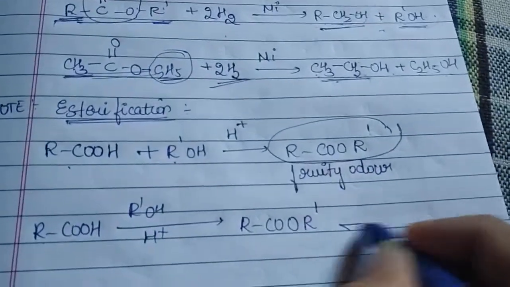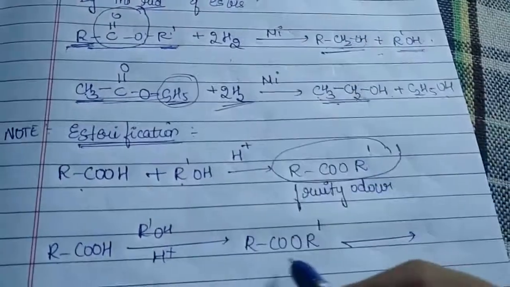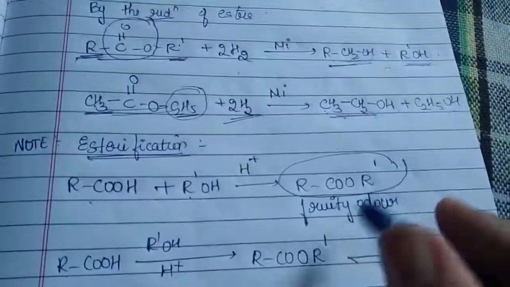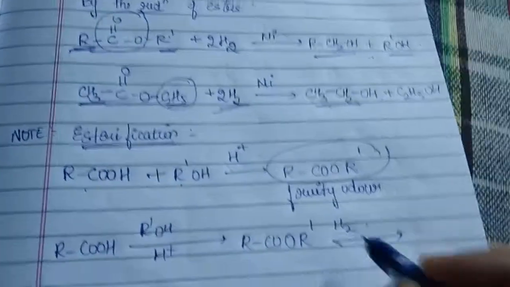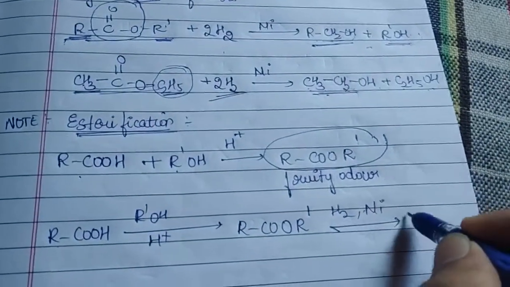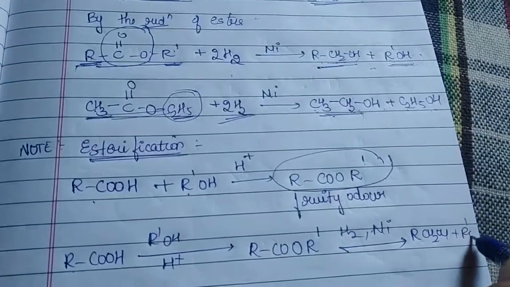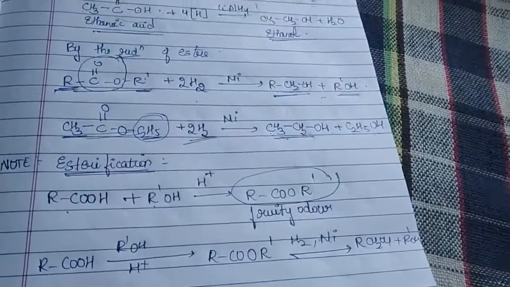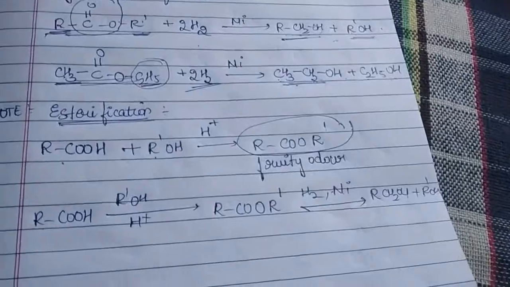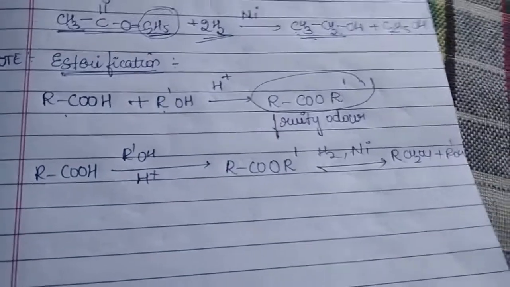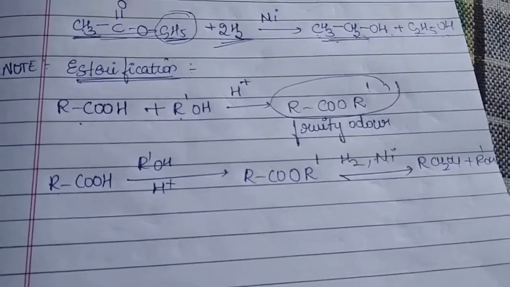So once you have got an ester, what will you do? Yes, easily then we can go by the reduction of the esters. That is, in the presence of H2 and nickel catalyst, you will be getting RCH2OH plus R'-OH. So this is a commercial way of preparation of alcohols from acids. Is that clear?